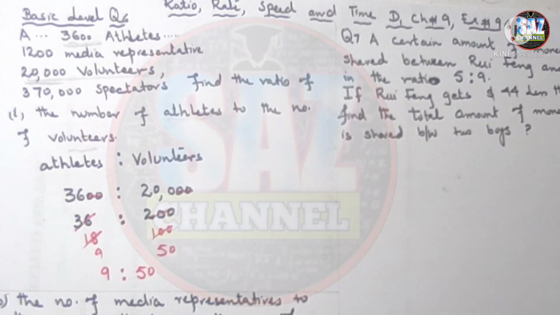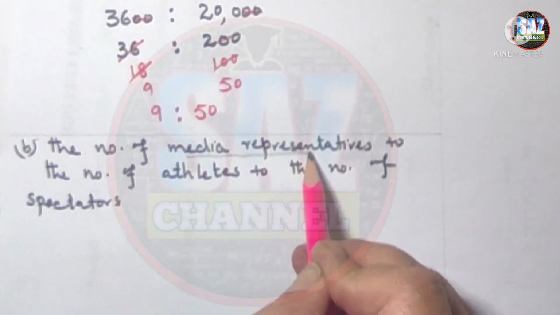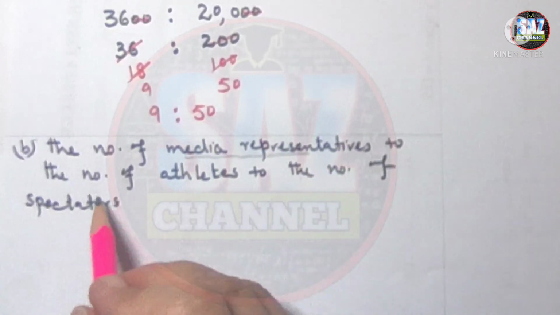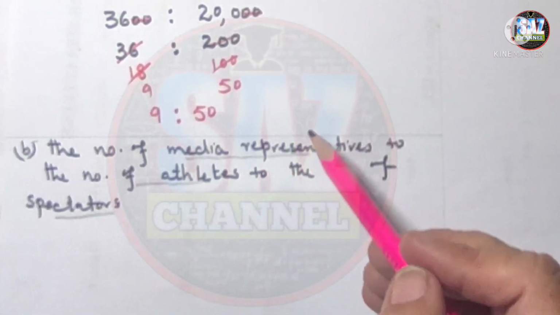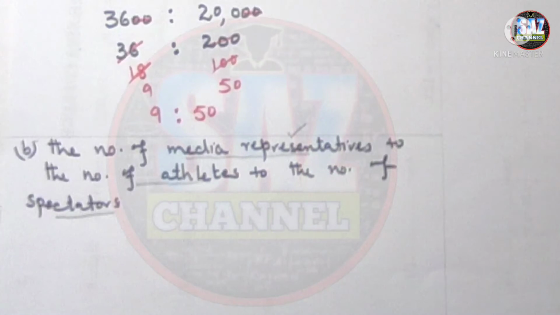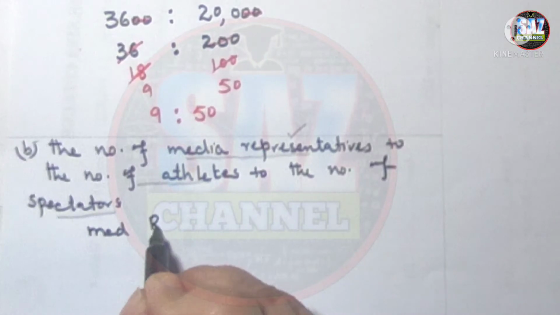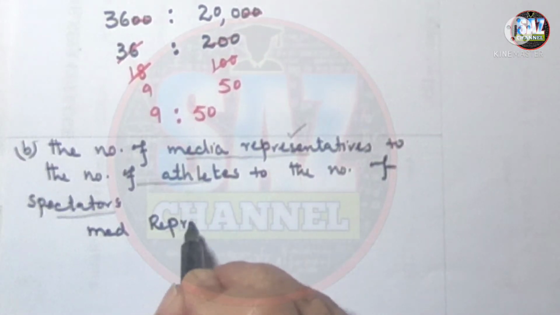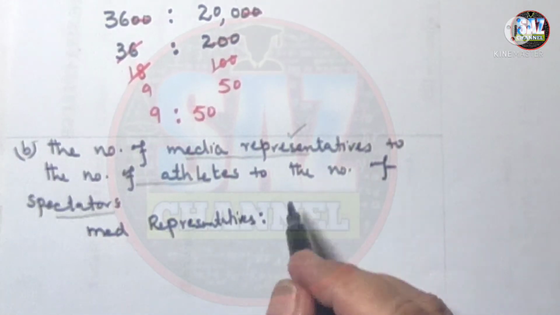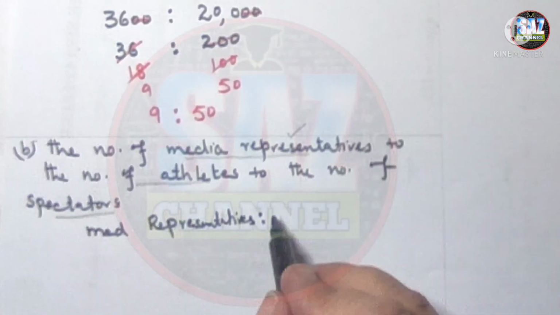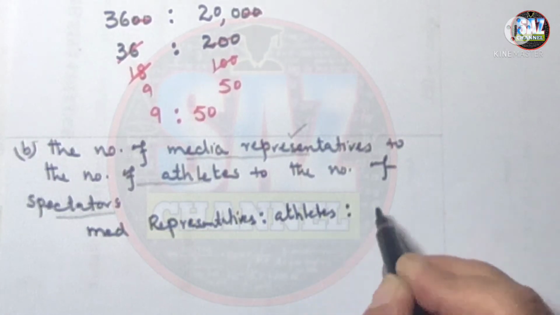And the second part is that we have to find the ratio of the number of media representatives to the number of athletes to the number of spectators. First we have to write the media representatives ratio athletes and ratio spectators.